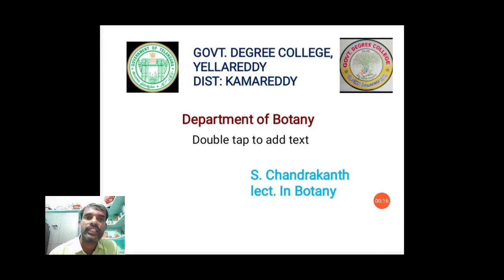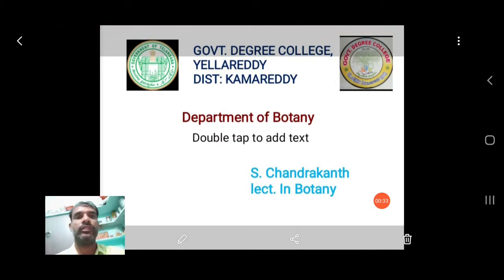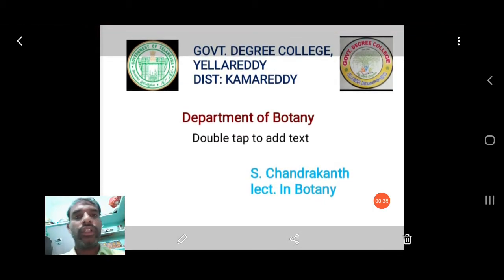Good evening students, and today I am going to discuss the general structure of the chromosome. See, what is a chromosome? It is basically the genetic material in the nucleus. In the nucleus we can observe chromosomes, and in the chromosome we can see chromatids.